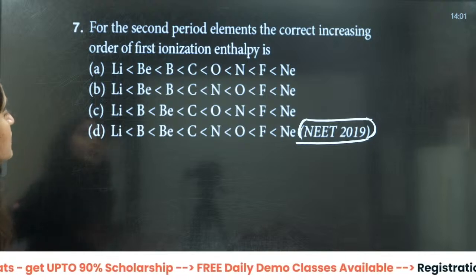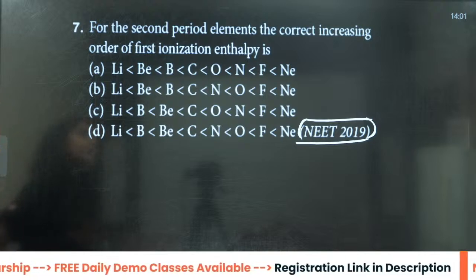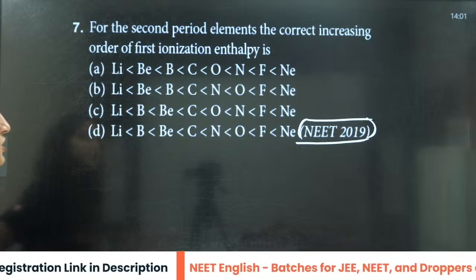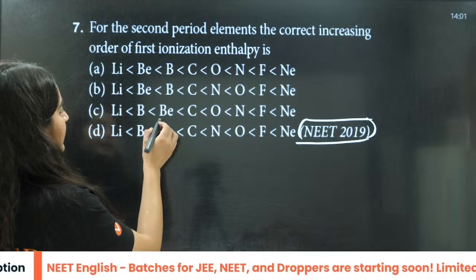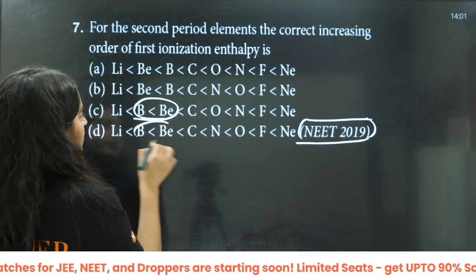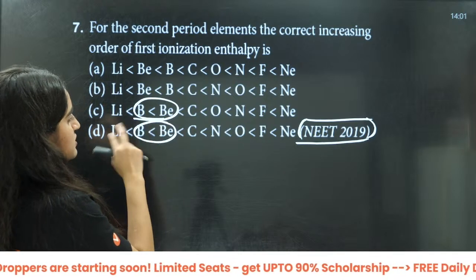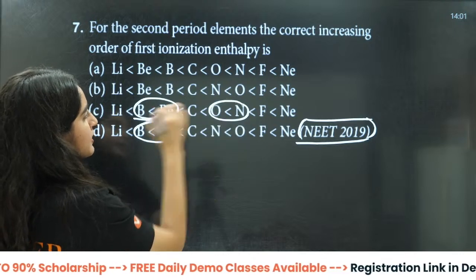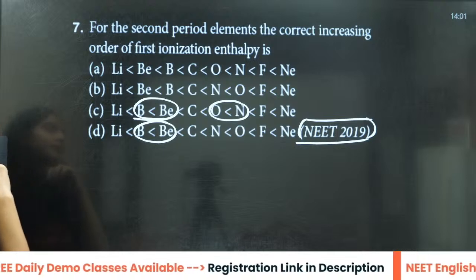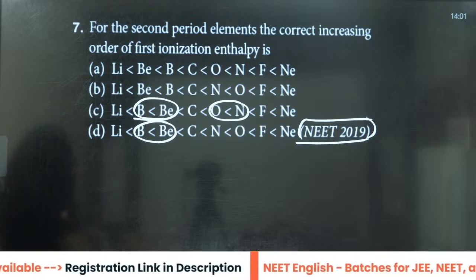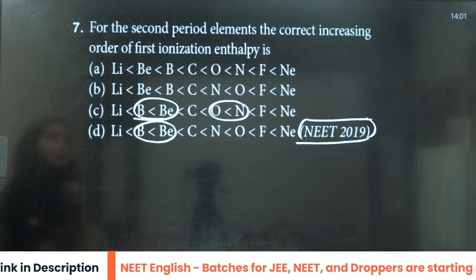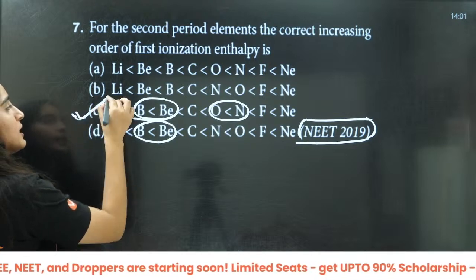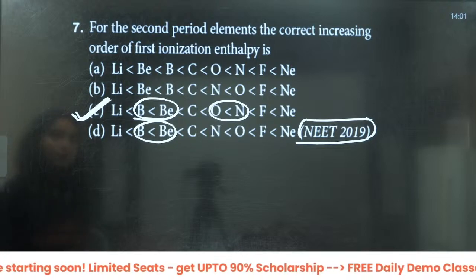Now beta, what about this one? For the second period elements, the correct increasing order, this is a frequently asked question, right? Lithium, beryllium, firstly you will see there will be an interchange here. Nitrogen, oxygen, you will see an exchange here, right? Okay, so the answer is going to be C. Answer is going to be C.